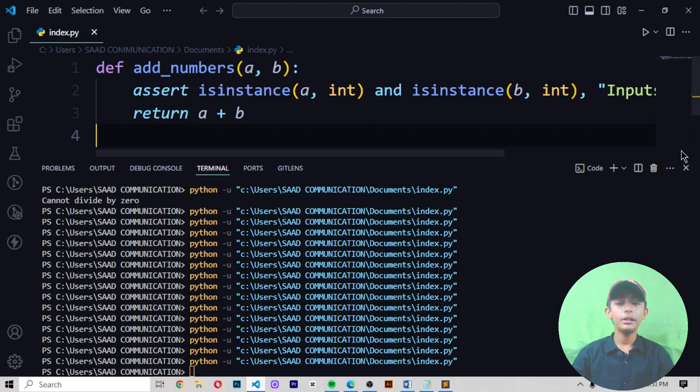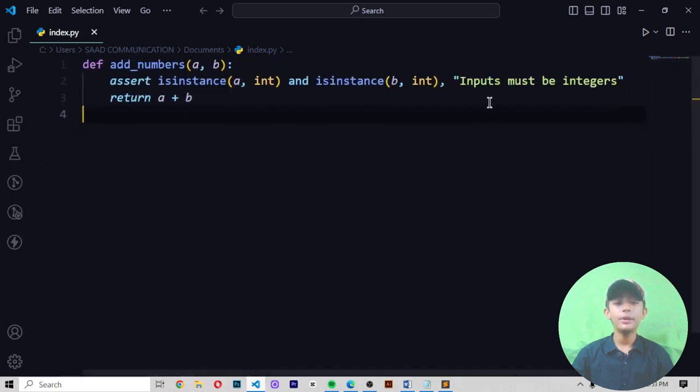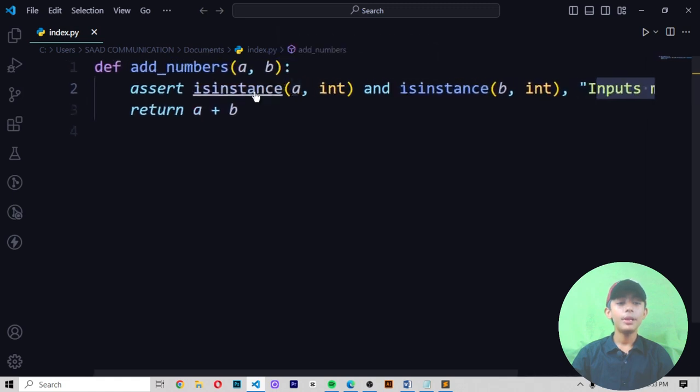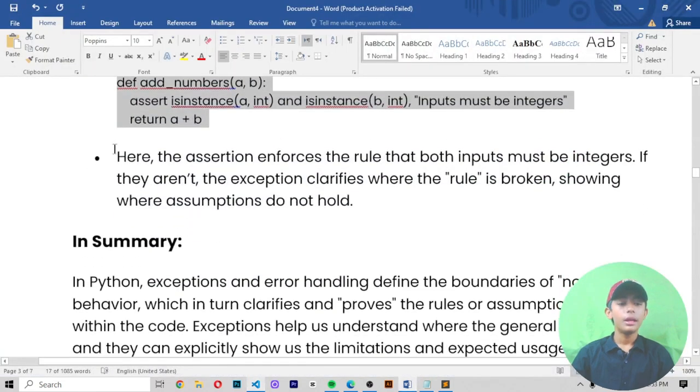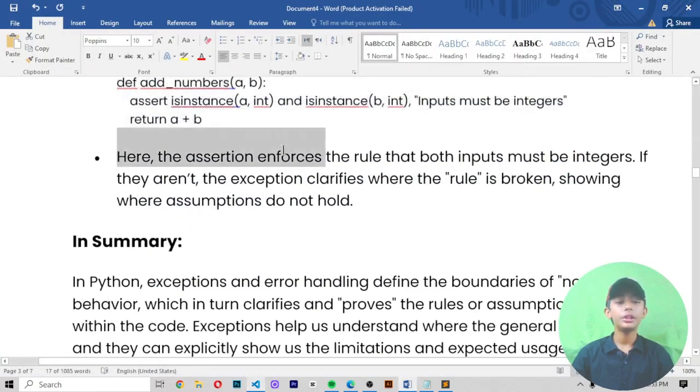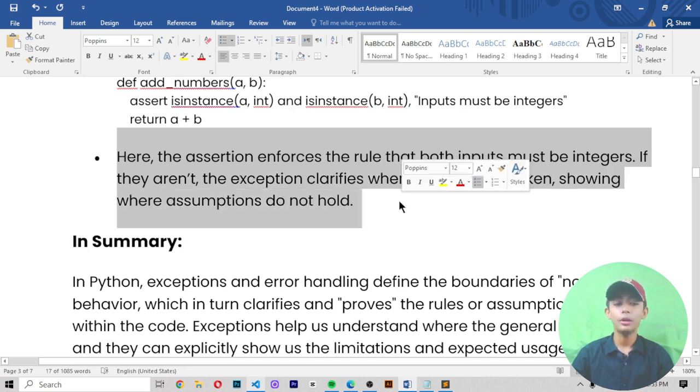And when you save it and run it, here in this example the inputs must be integers, and here we write a comma b and return a plus b, like here you can see it, and we use the def keyword also. Here the assertion enforces the rule that both inputs must be integers. If they aren't, the exception clarifies where the rule is broken, showing where the assumptions do not hold.